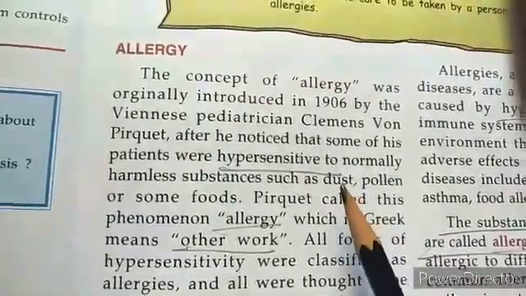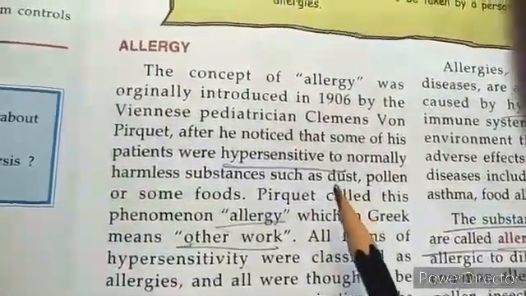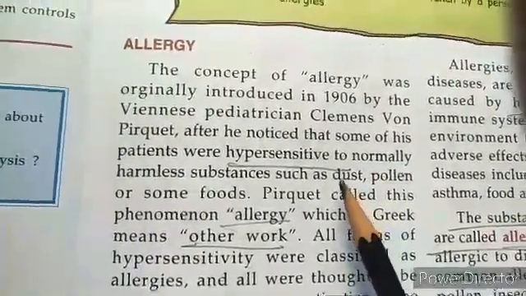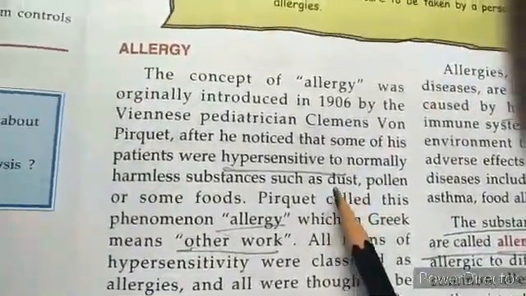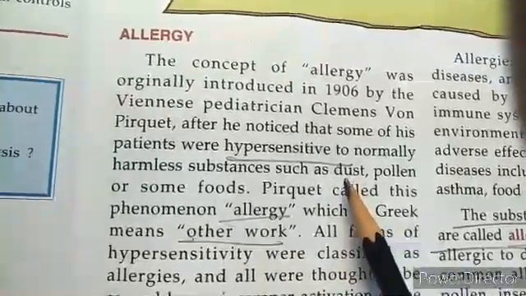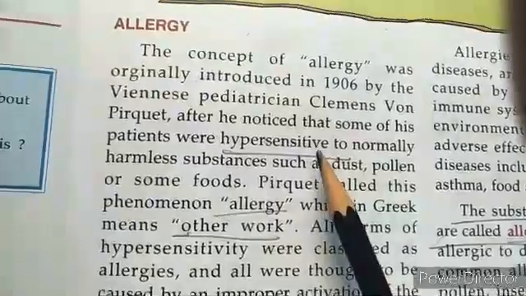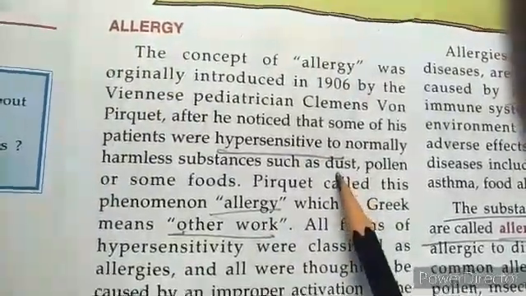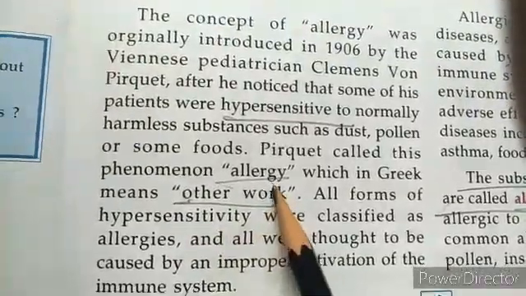And we can see that the person is not feeling well in the presence of dust. Maybe he or she is sneezing a lot, coughing, cannot breathe, or their eyes start watering. You will find some signs of hypersensitivity. And if such things happen, then we call it the phenomenon of allergy.